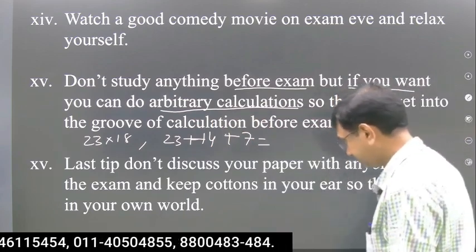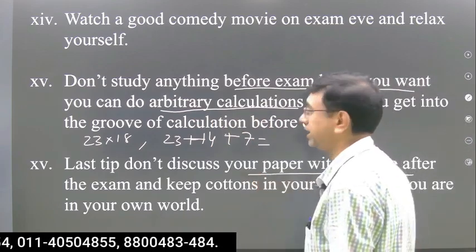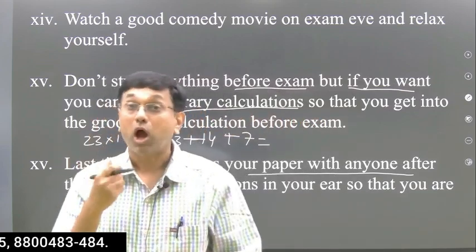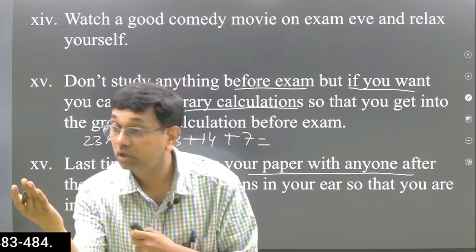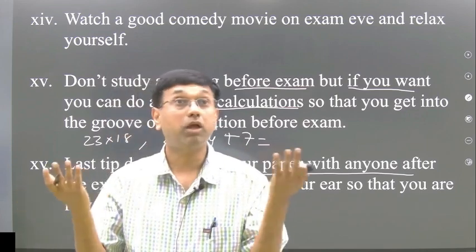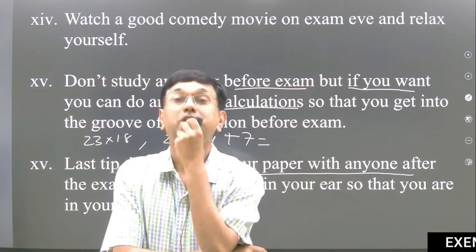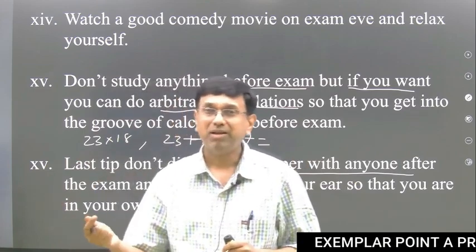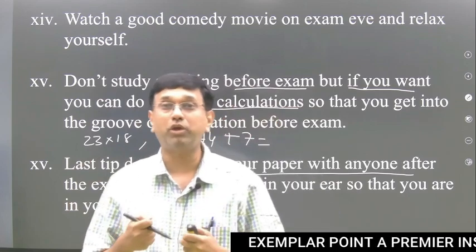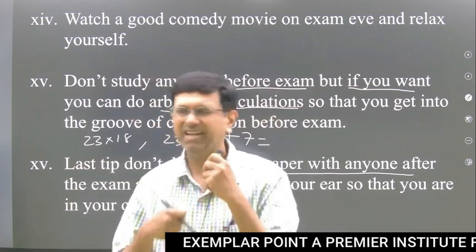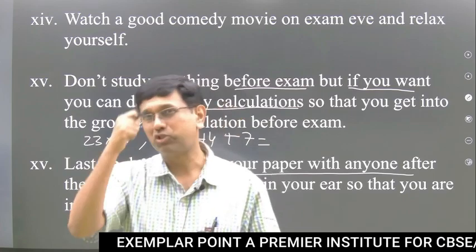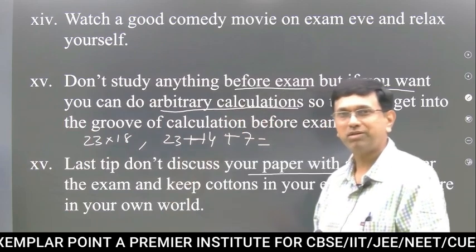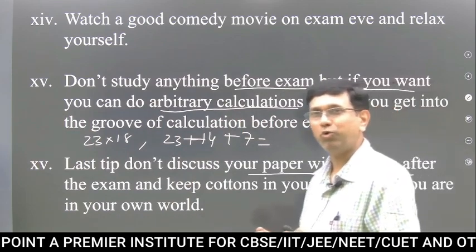Last tip. Don't discuss your paper with anyone, because after exam you cannot do anything. But yes, that will give you tears. आया सामने, अरे ये क्वेश्चन आंसर क्या है? Sometimes, अरे ये तो मैंने देखा ही नहीं, लास्ट पेज पे था, and you start crying. Now one is gone, you cannot do anything. And if somebody is discussing and you get to know you have got a 6 marker wrong, entire day will go waste. Here I knew what stupidity I did. Gone is gone. Relax. Everything is locked. Now wait for your result and don't panic.